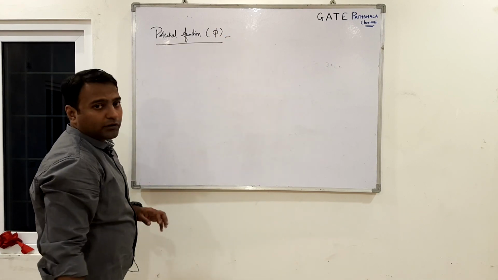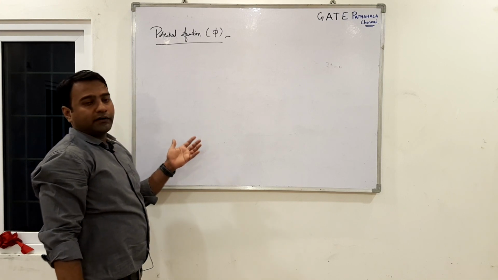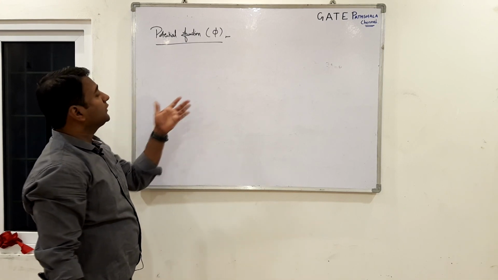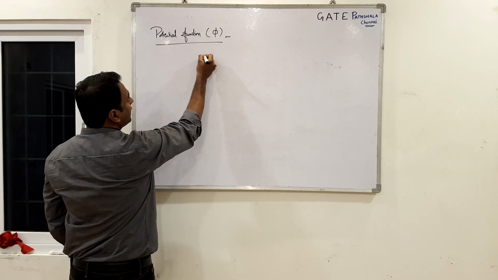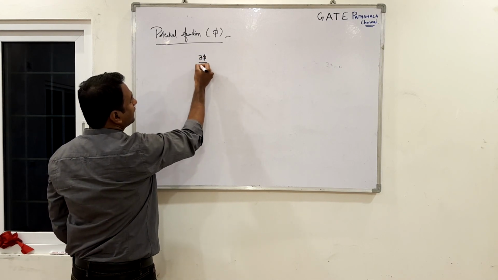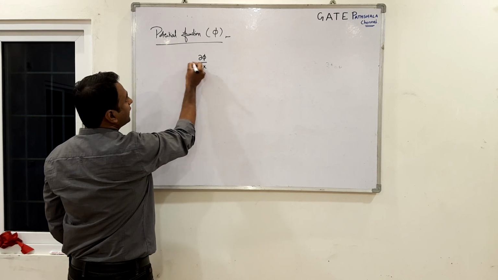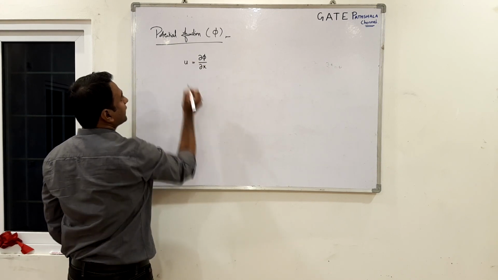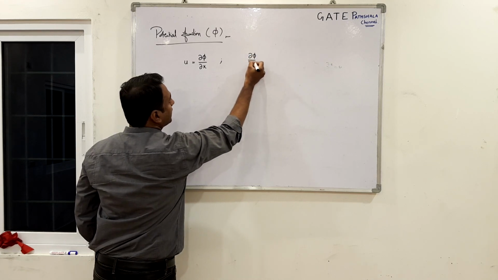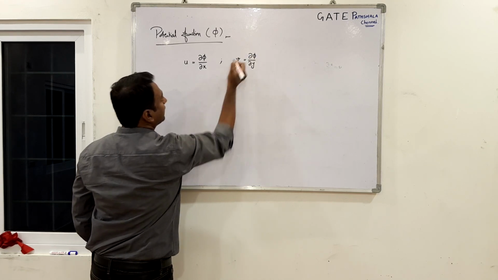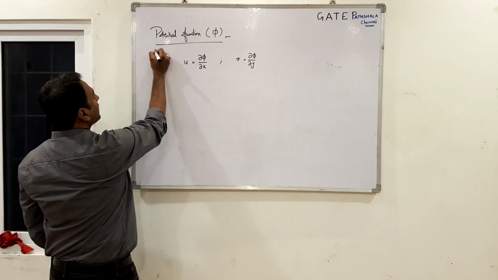Okay. So, it is defined for 2D as well as 3D. Here we are using it for the 2-dimensional flows. So, the potential function, the way it is defined is, if you take the partial derivative of phi with respect to x, it gives you the component of the velocity in x direction, and if you partially differentiate phi with respect to y, it gives the component of the velocity in y direction. Okay. This is in rectangular.